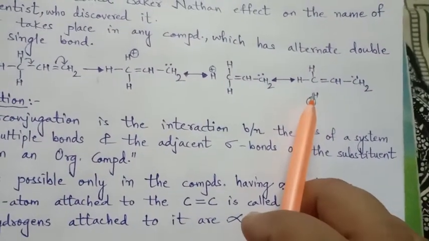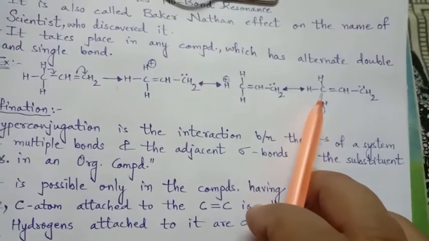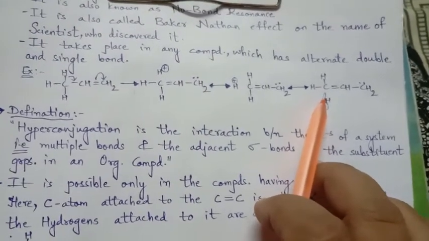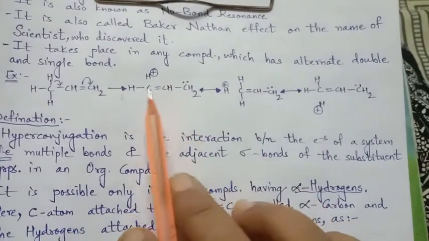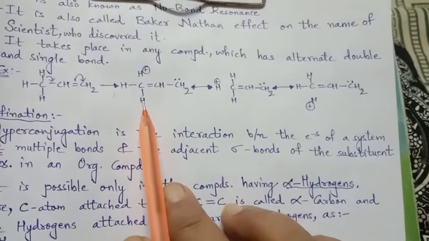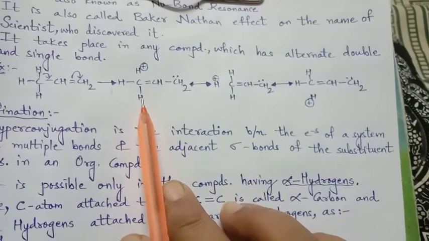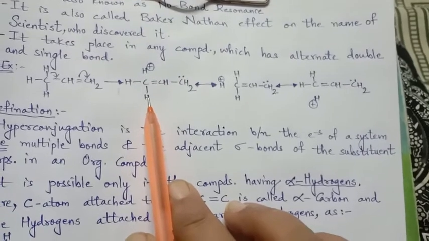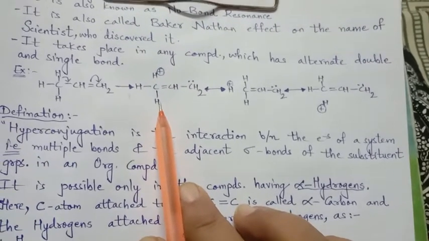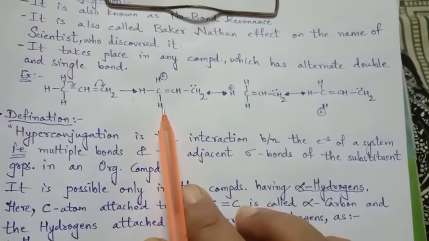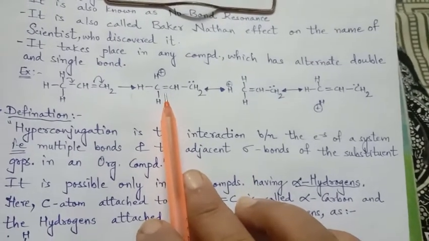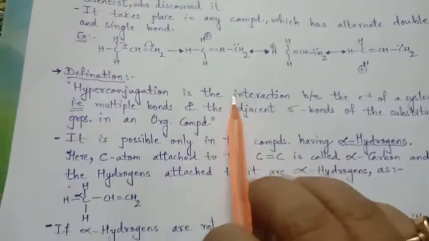Even this hydrogen can take part in the reaction, and as all these three hydrogens can take part one by one, such removal of the bonds is called hyperconjugation.